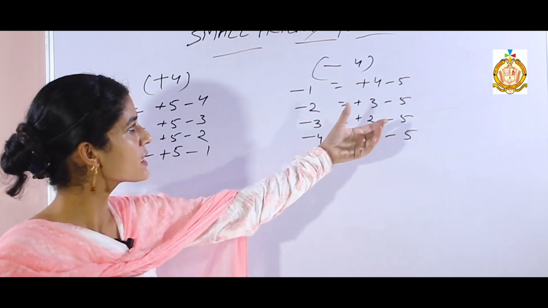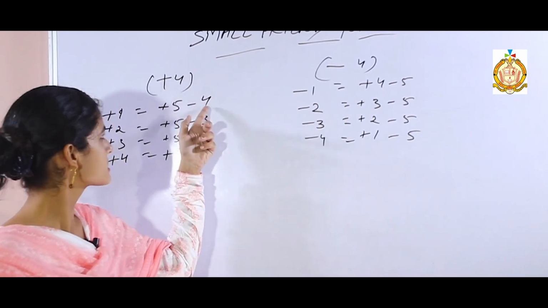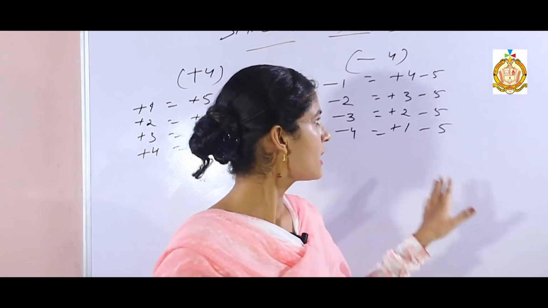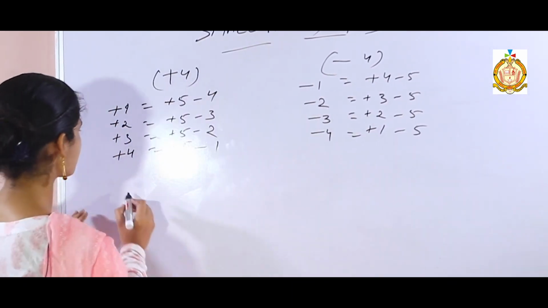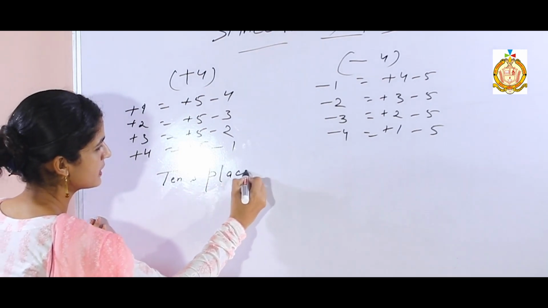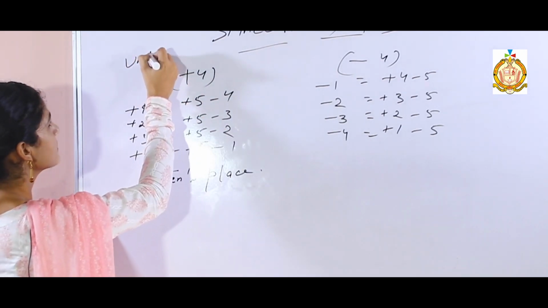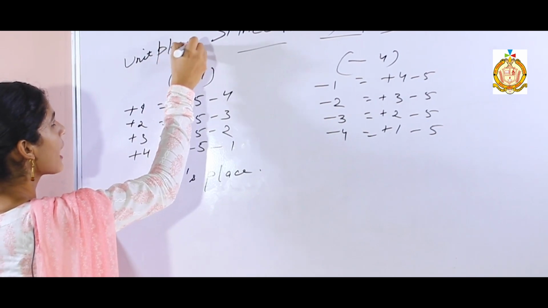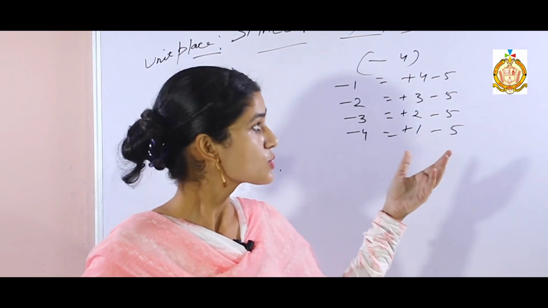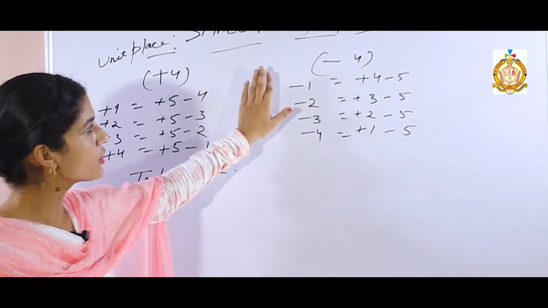But we know that these are only single numbers, only 4 unit numbers. If the tens place comes, then you have to put 1 0 behind. If we have to add 1, add 2, add 3, these are all unit place numbers, so these formulas relate to the unit place.